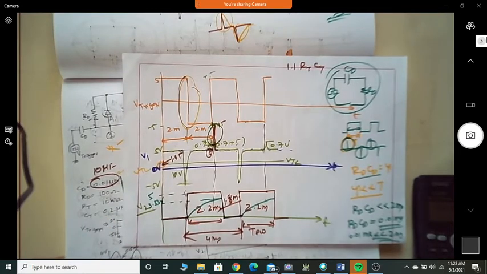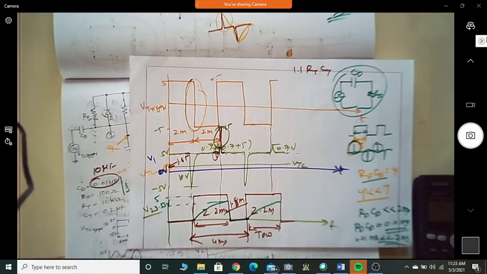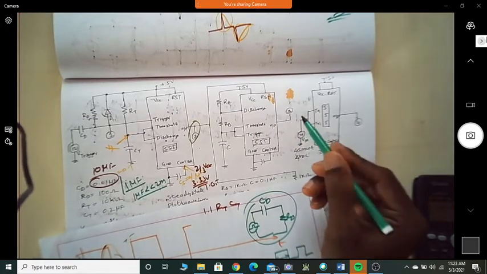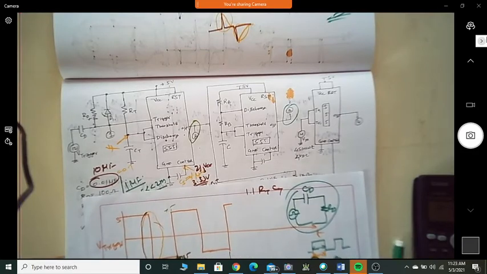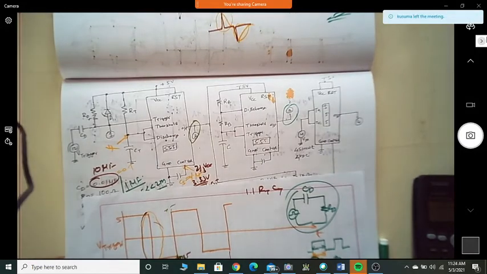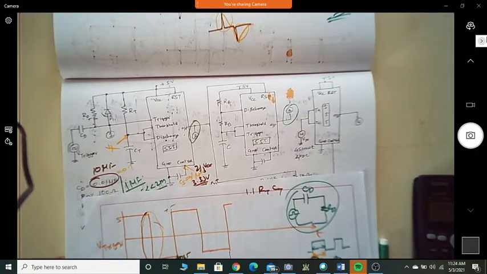Perfect. Okay. So we just want this. What is the expected waveform at 3? When this is set, what will we get?